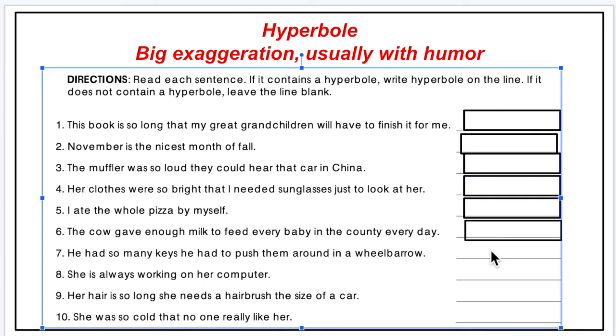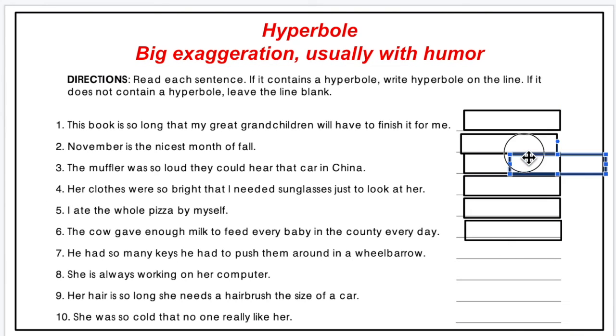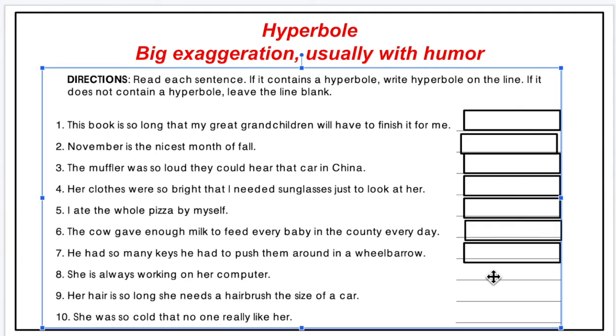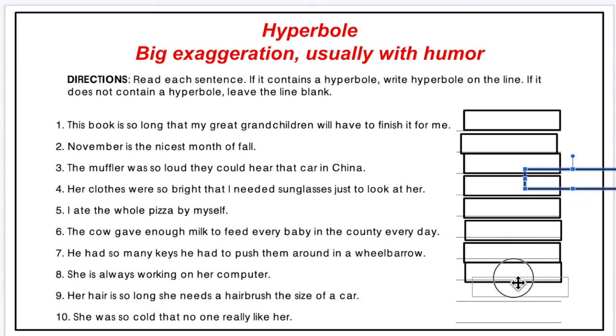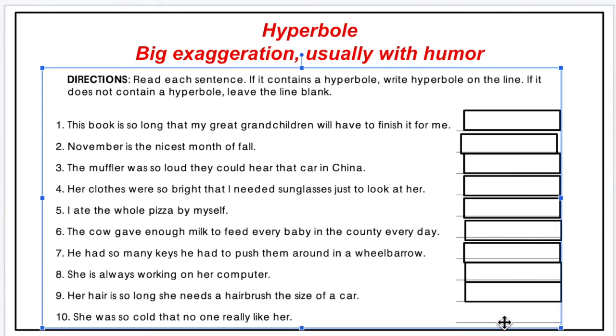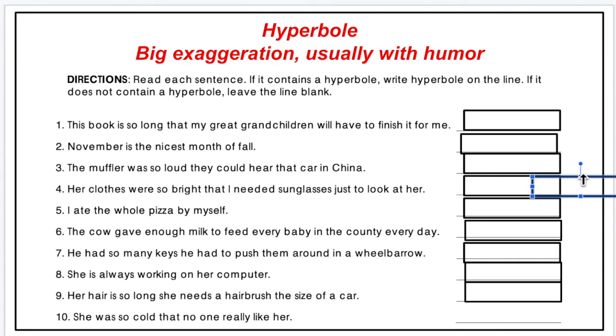While I'm speaking, I'm trying to leave the text box ready so I can type inside of it, to write if that sentence has a hyperbole or not. Let's analyze the first sentence, and the rest of the sentences you should be able to do independently.